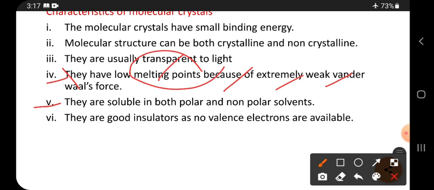They are soluble in both polar and non-polar solvents.